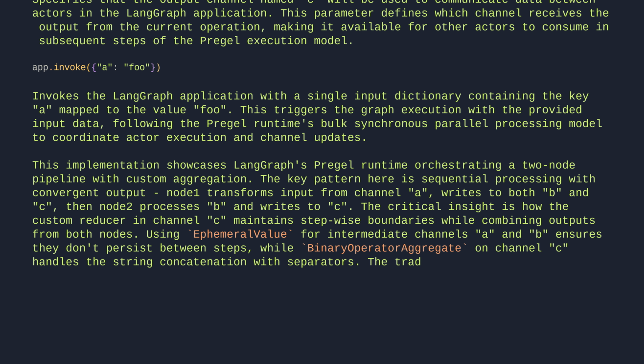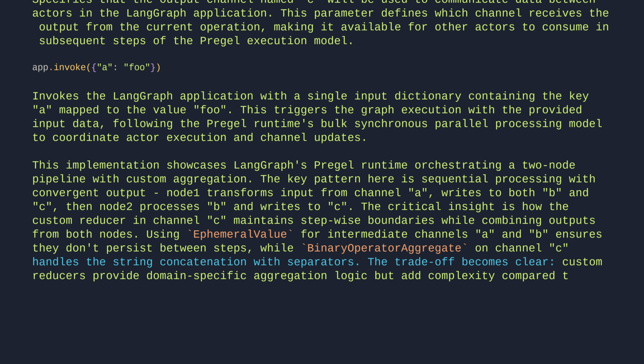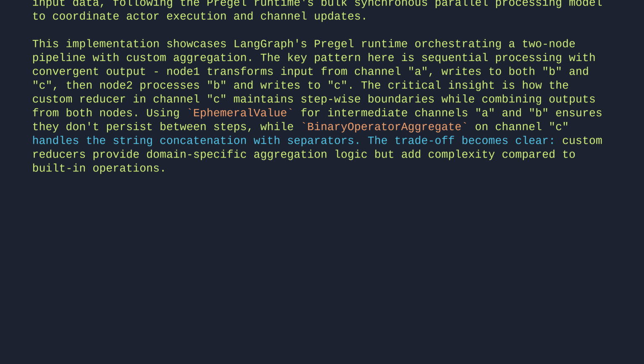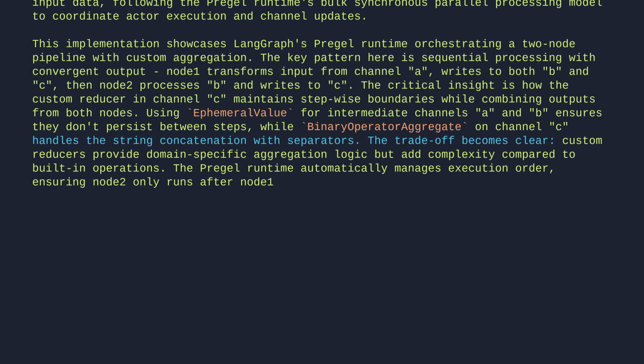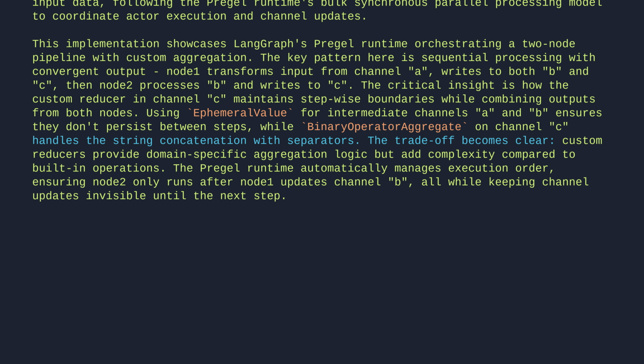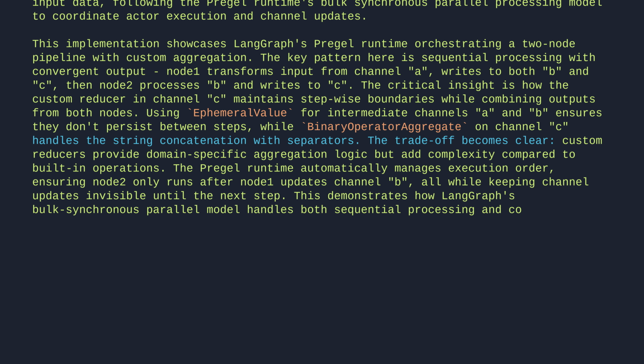The trade-off becomes clear. Custom reducers provide domain-specific aggregation logic, but add complexity compared to built-in operations. The Pregel runtime automatically manages execution order, ensuring Node 2 only runs after Node 1 updates channel B, all while keeping channel updates invisible until the next step. This demonstrates how LangGraph's bulk-synchronous parallel model handles both sequential processing and convergent aggregation in a single coherent flow.